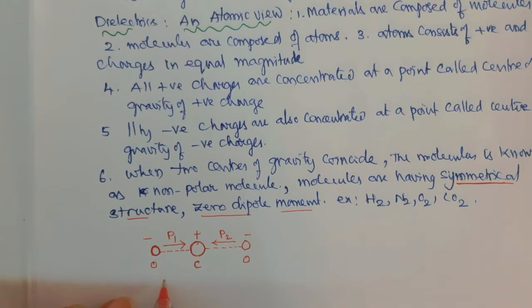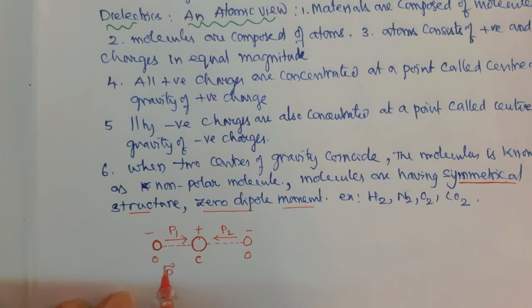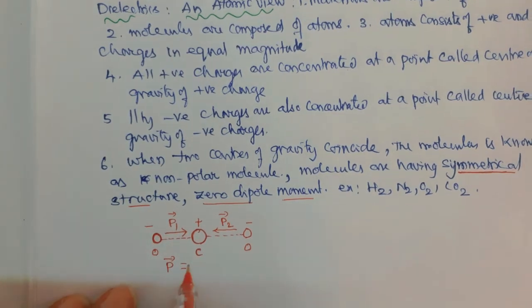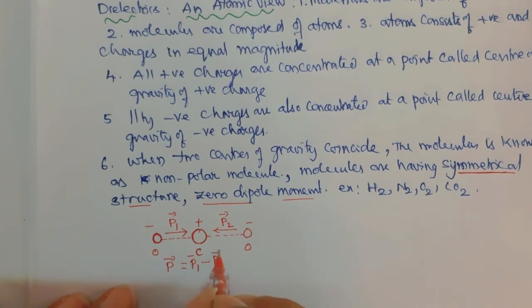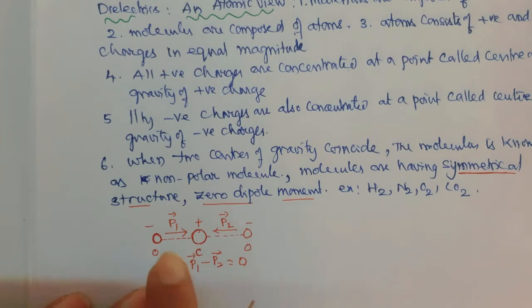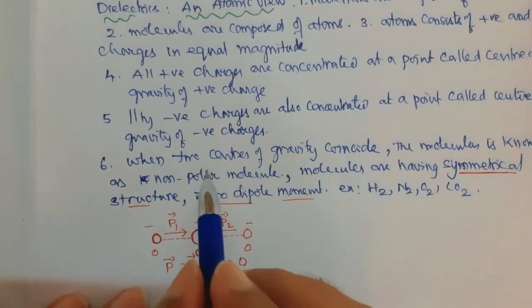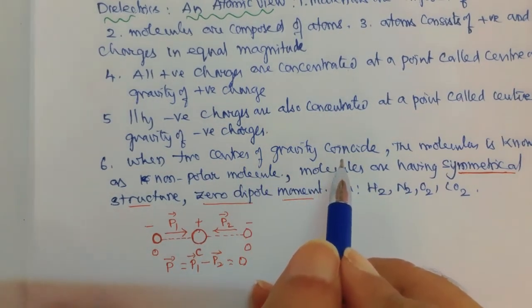Now the resultant dipole moment is P1 minus P2, since these two are in opposite directions, so the resultant is equal to 0. So non-polar molecules have zero dipole moment and a symmetric structure, and this is the case when the two centers of gravity coincide with each other.